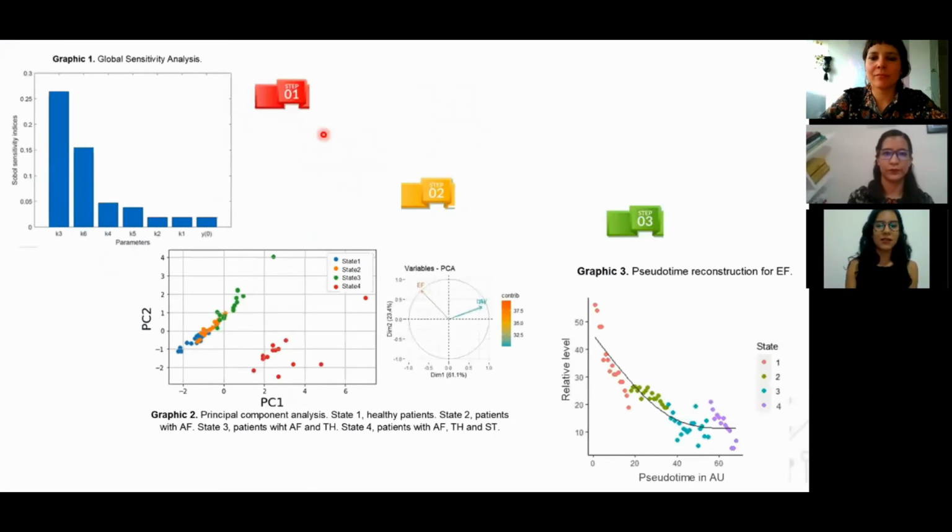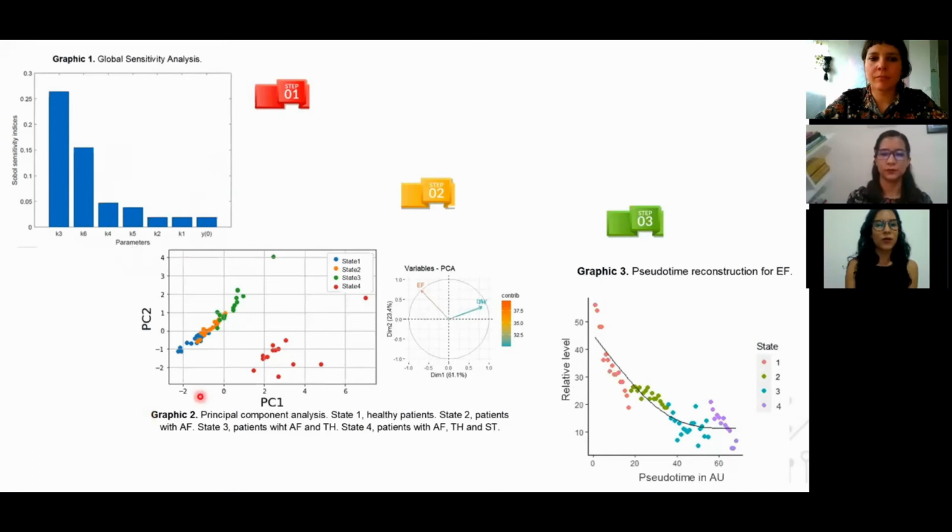Once we have the equations, we proceed to analyze the parameters' local and global sensitivity. For the local sensitivity, we vary one parameter at a time, leaving the rest fixed, while in the global sensitivity analysis, we vary all the parameters at the same time. As a result, we found that the parameters related to the left atrial volume and ejection fraction were the most sensitive. To further analyze our data, we made a principal component analysis where we found a cluster corresponding to patients with atrial fibrillation that had had a stroke.